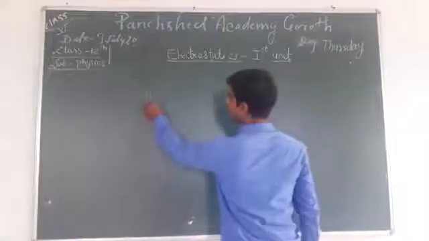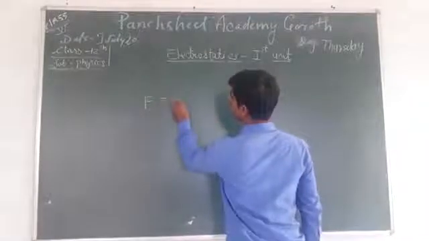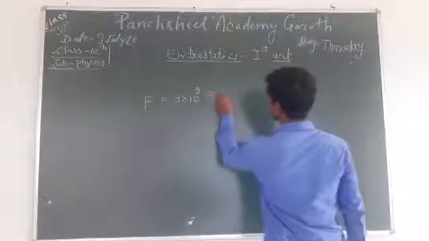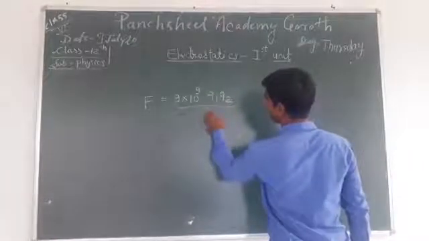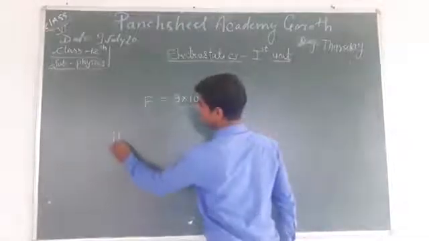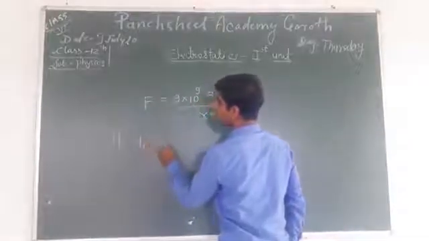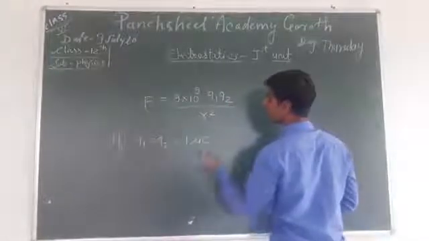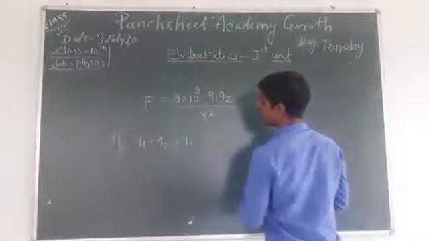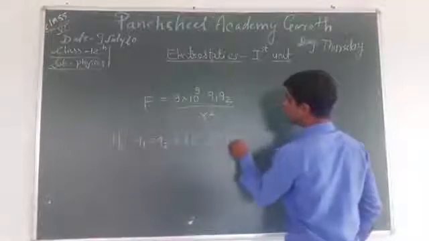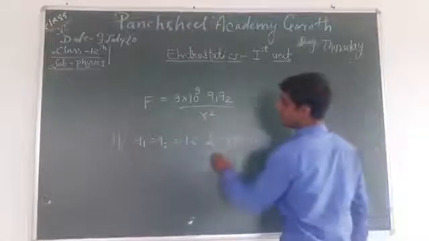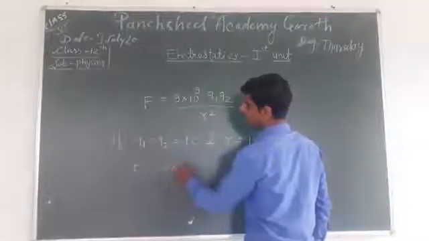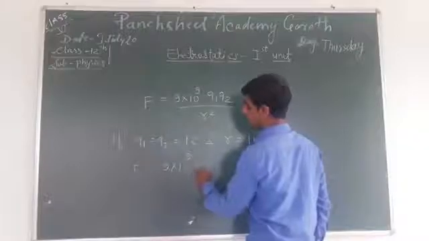F equal to 9 into 10 to the power 9 Q1 Q2 upon r squared. If I take Q1 equal to Q2 equal to 1 coulomb charge, and r equal to 1 meter, then F equal to 9 into 10 to the power 9 newton.